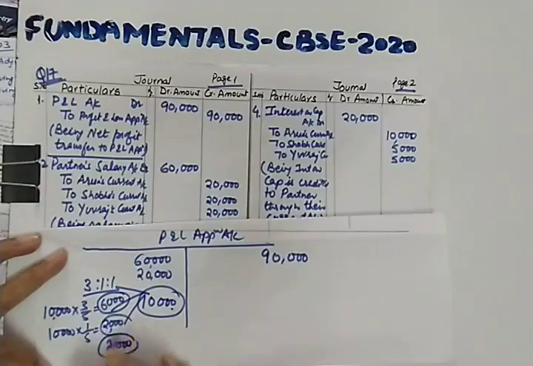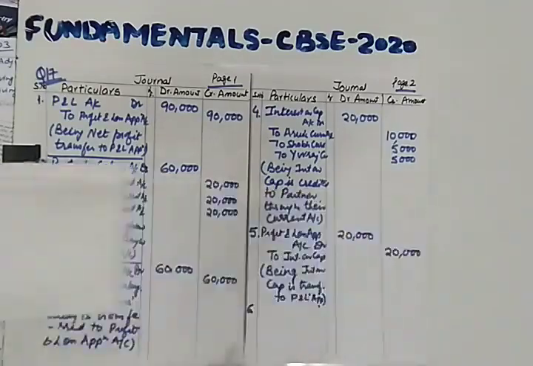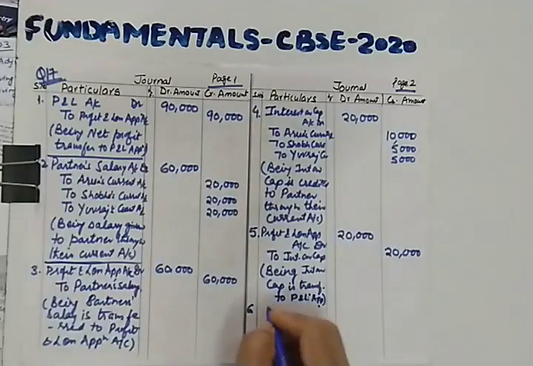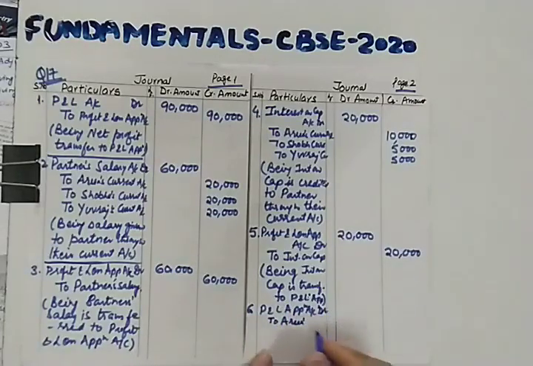for Yuvraj. So let us pass the journal entry for this, and this will be profit and loss appropriation account debit, here I am using abbreviation, to Arun's current account, to Shobha's current account, and last one is to Yuvraj's current account.